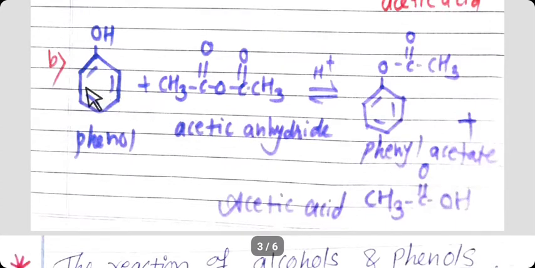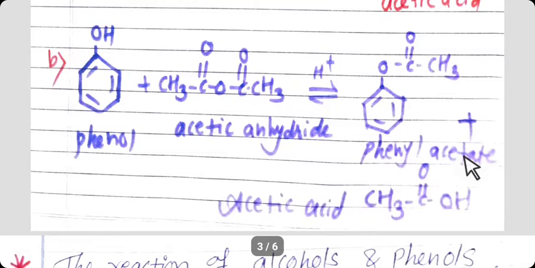Remaining part, aromatic ring O-C=O-CH3, react together and it forms ester, and the name of the ester is phenyl acetate. So these are the examples when alcohols and phenols react with acid anhydride in presence of acid catalyst to form ester.